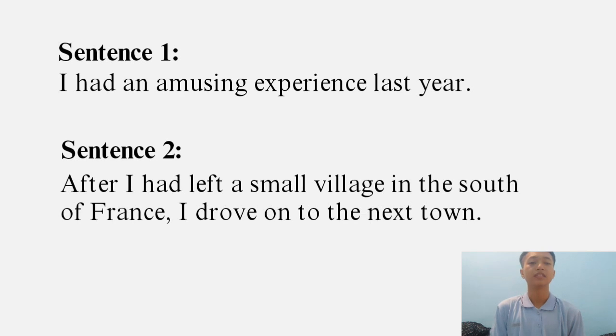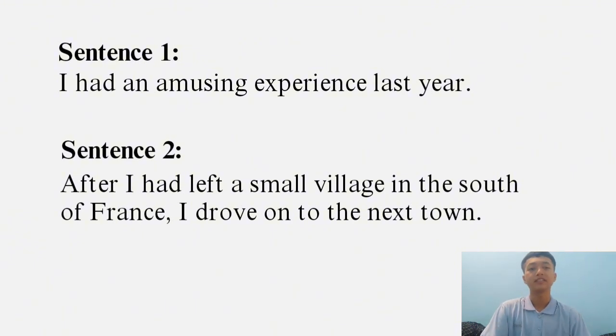The first sentence is a simple sentence because it has only one independent clause. It has "I", a pronoun acting as a noun. "Had" is a finite verb because it is in the past tense. "An amusing experience last year" is an object phrase acting as the direct object of the transitive verb "had".